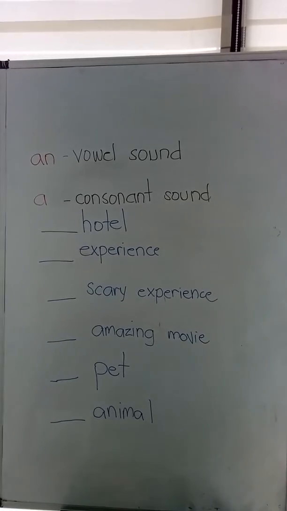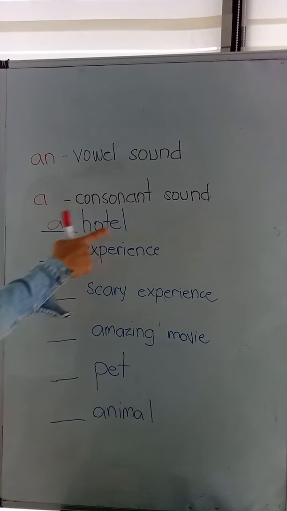Okay, let's just do a quick exercise for the articles an and a. So we have here some words. We decide what articles we are going to use. The first word is hotel. So the H is not silent. It starts with a consonant sound. Hotel. So we use the article a. A hotel.